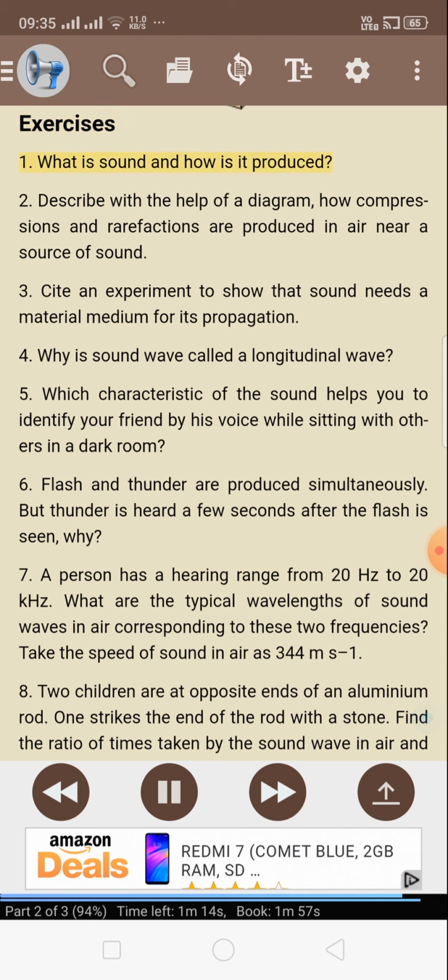Exercises. 1. What is sound and how is it produced? 2. Describe with the help of a diagram how compressions and rarefactions are produced in air near a source of sound. 3. Cite an experiment to show that sound needs a material medium for its propagation. 4. Why is sound wave called a longitudinal wave?